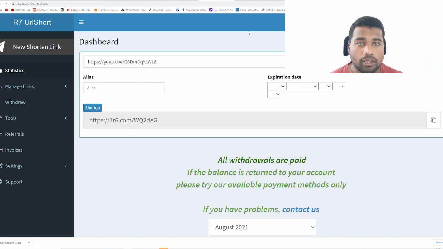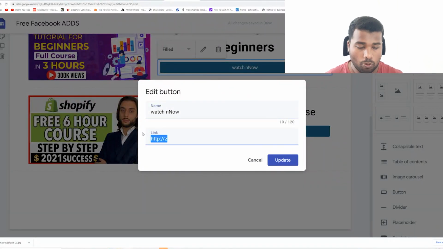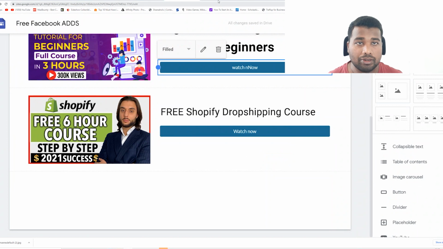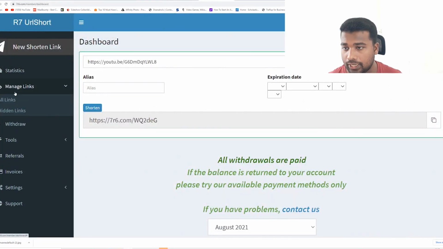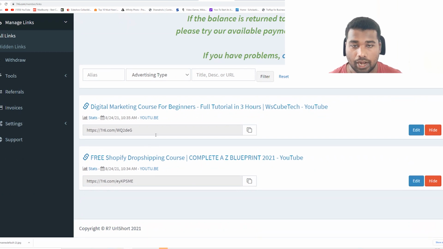Right? Copy that. Go back to your Google site. Click the watch now button. Delete your old URL, put the new one. Click update, guys. Now if you go back to your dashboard and click manage links, you can see these are the two links that you have generated now.